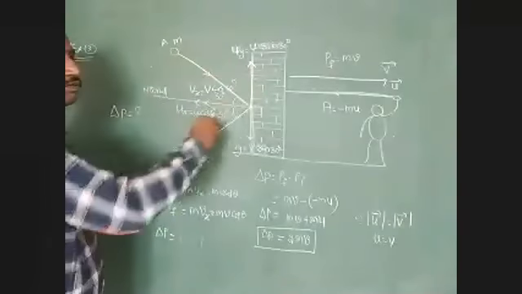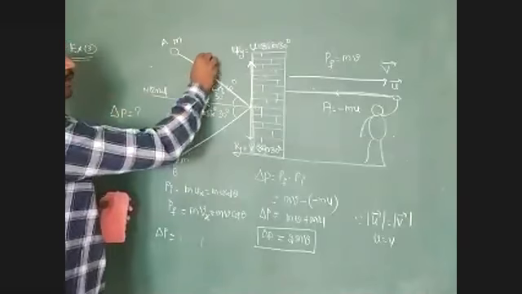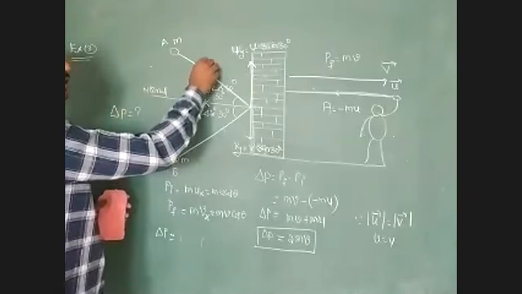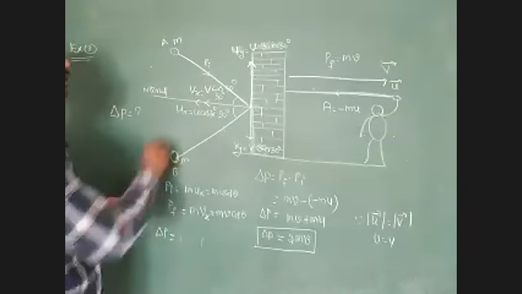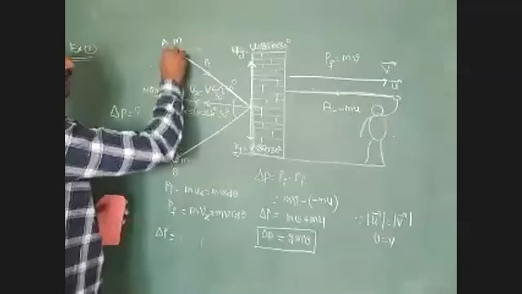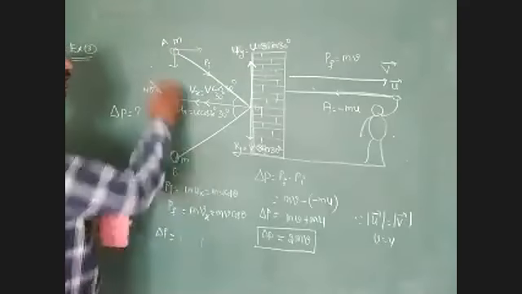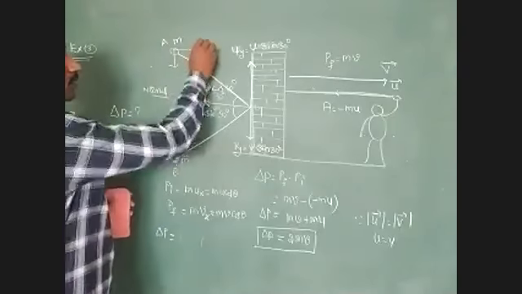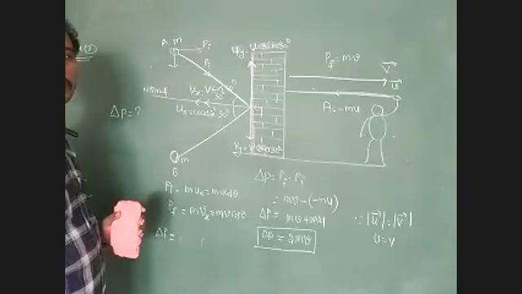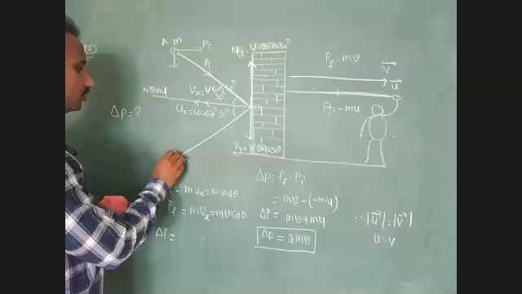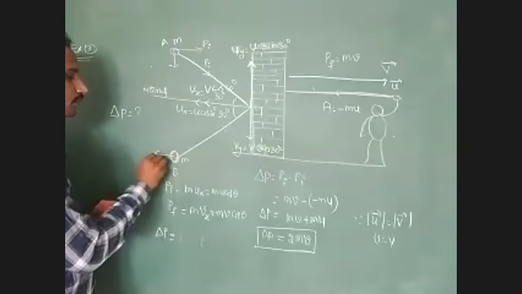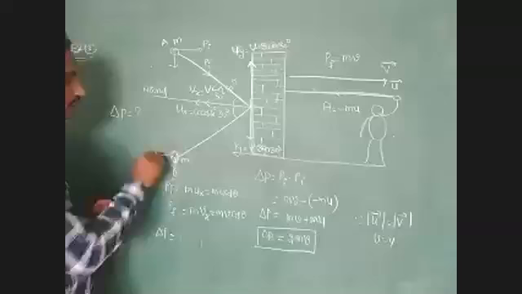We represent the initial momentum in the positive direction. Initial momentum is resolved into two components, one a horizontal component, Pi. Final momentum we also resolve into two components.